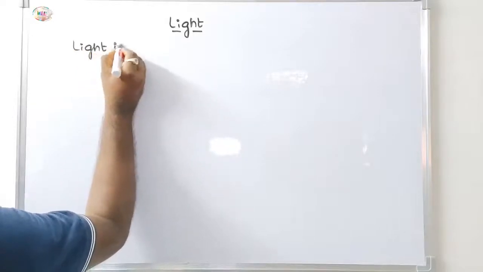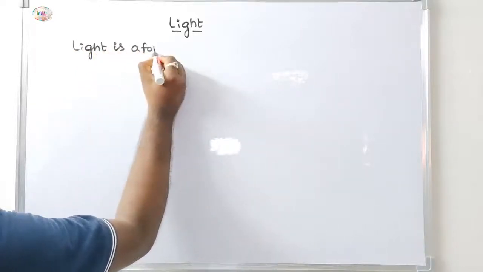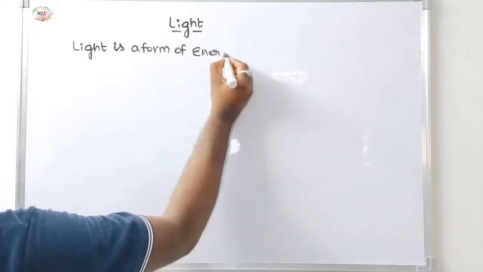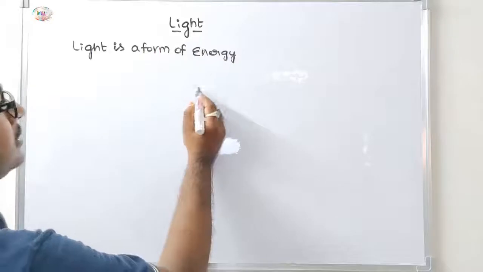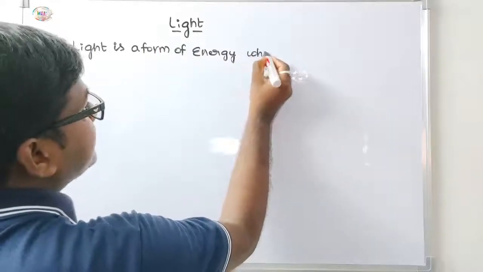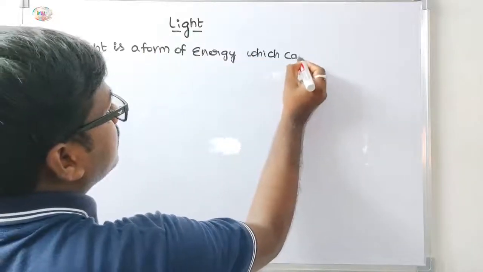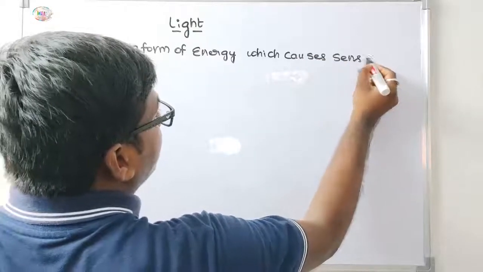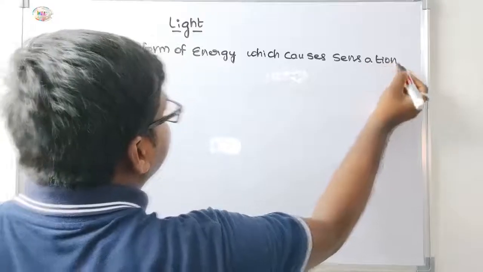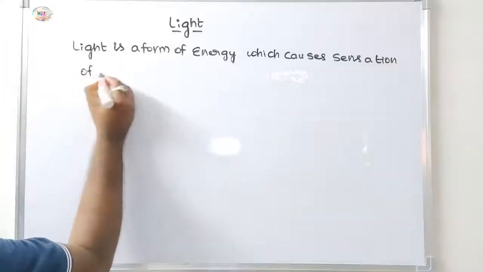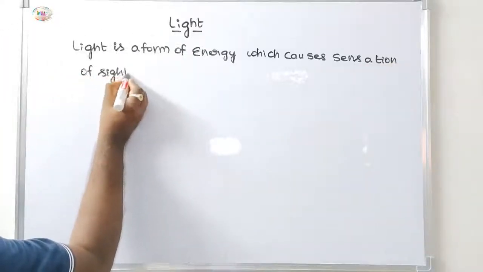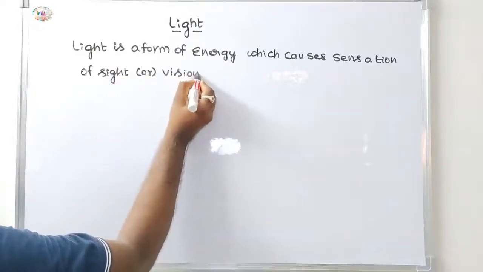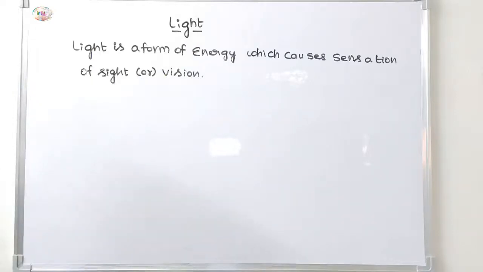Light is a form of energy which causes the sensation of sight or vision. That is called light.